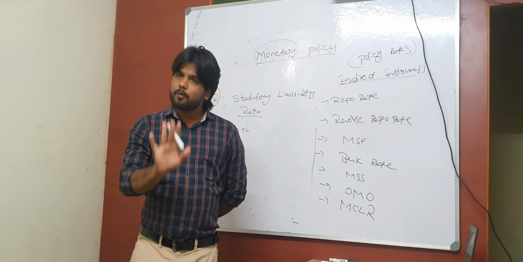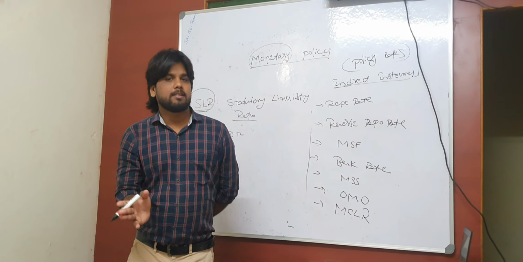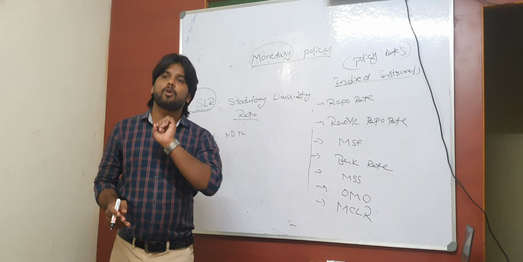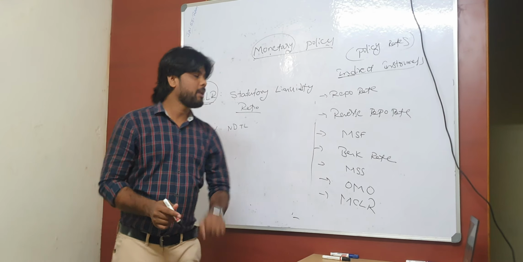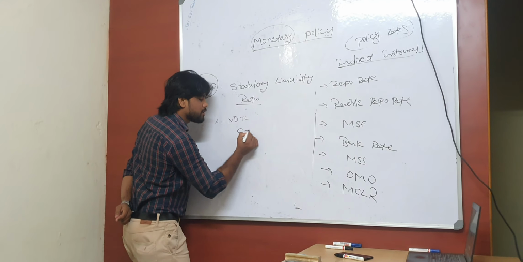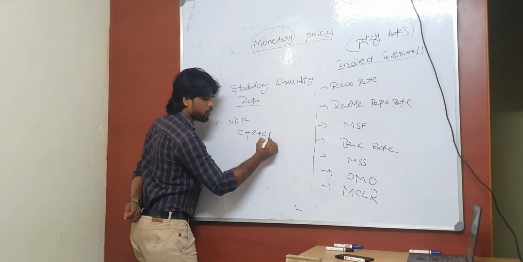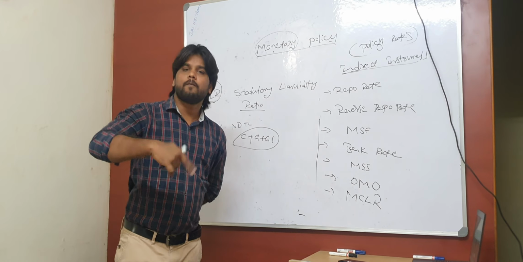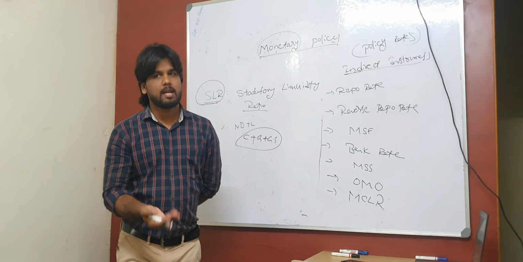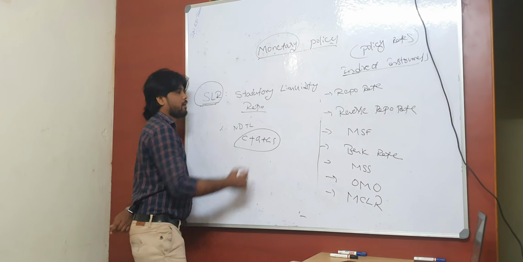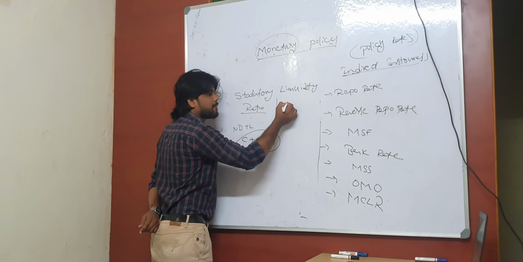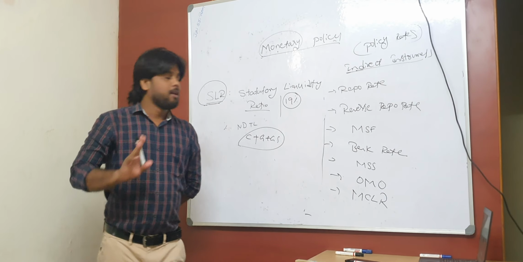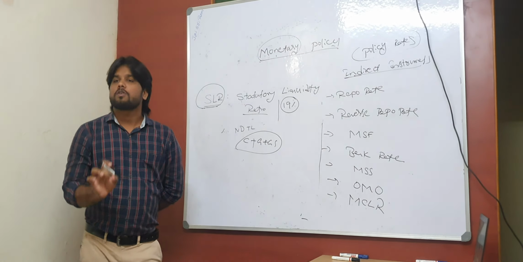And one important difference between CRR and SLR is, CRR should be in the form of liquid cash only, whereas SLR may be a combination of cash, gold or government securities. Any of these three forms banks would like to keep within their pocket. That's the SLR definition, right? And remember the numerical with respect to SLR. Present SLR is 19%, and these figures are not constant.